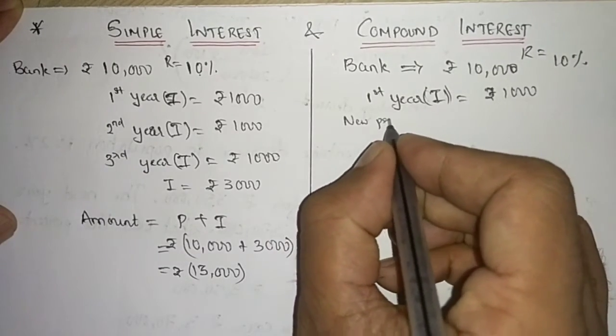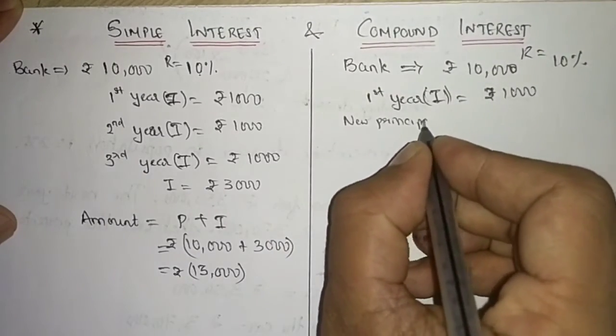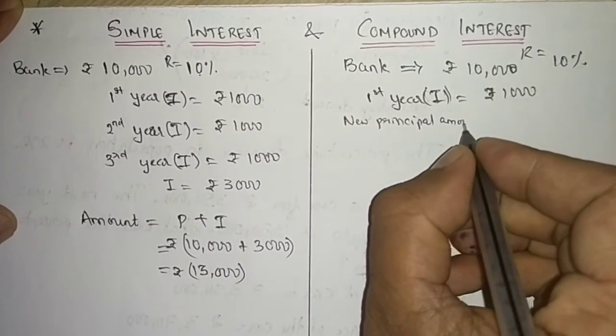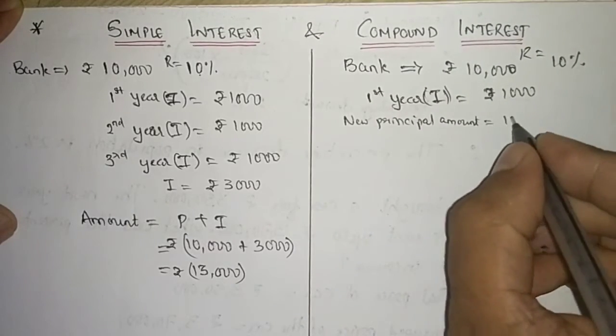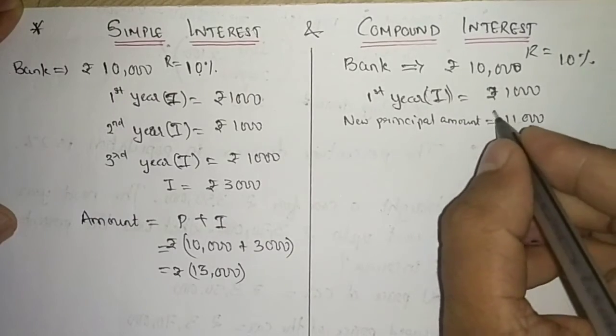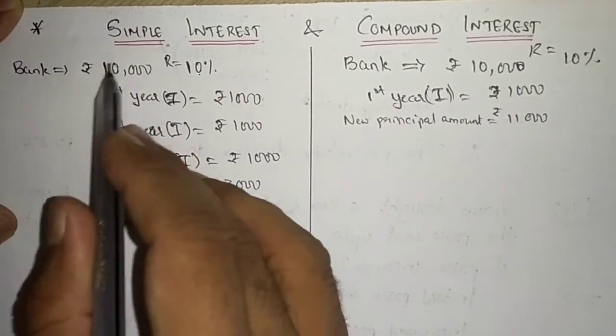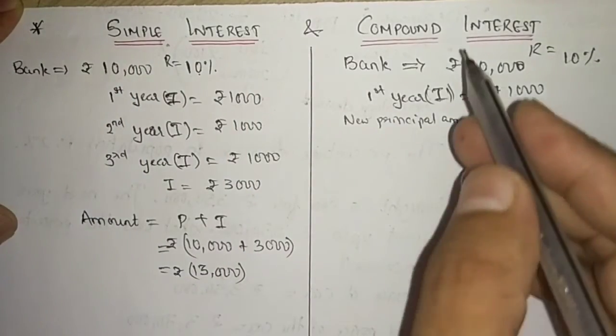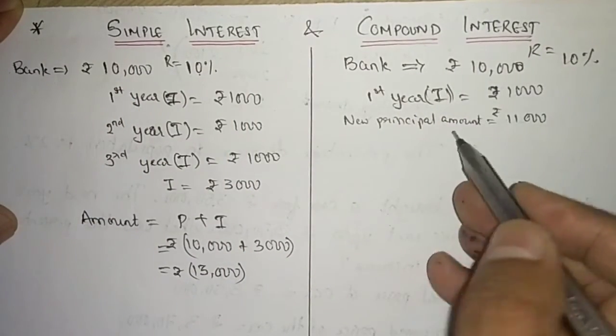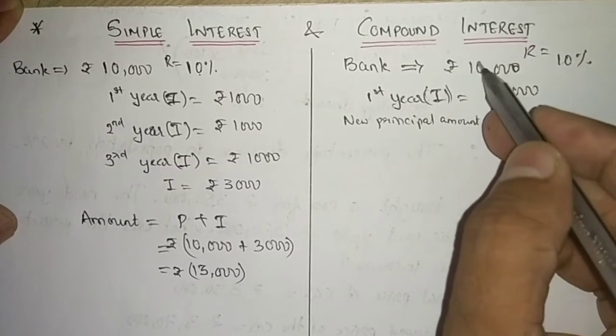Now new principal amount will be 11,000 rupees. In the case of simple interest, the principal amount remains the same, but in compound interest, the new principal will become 1,000 plus 10,000.